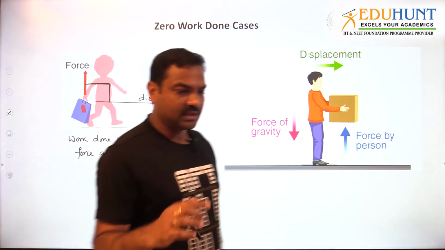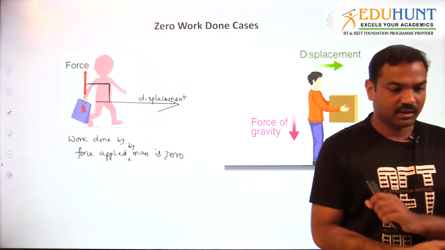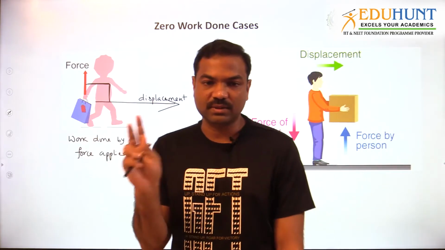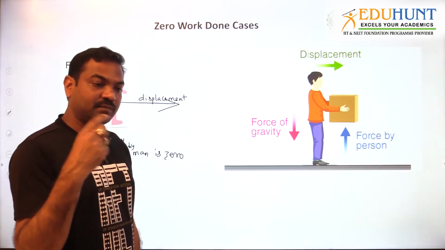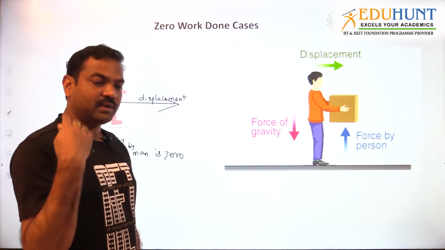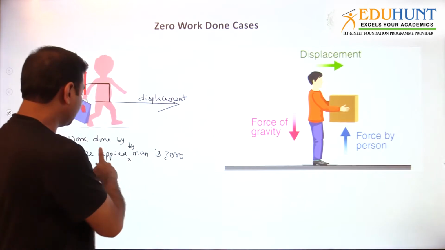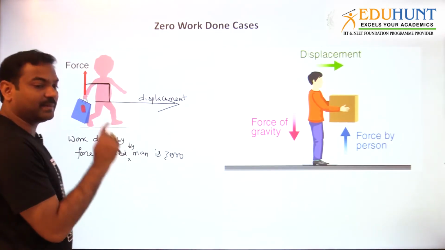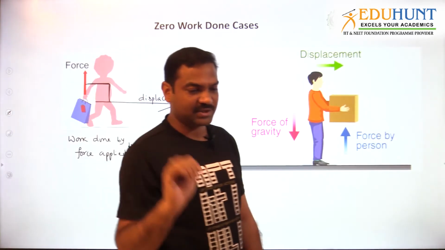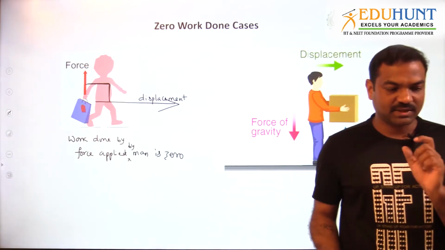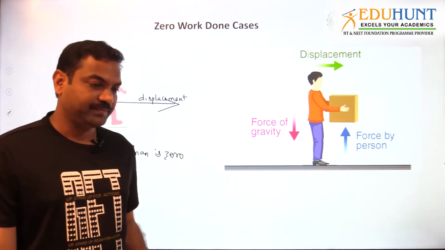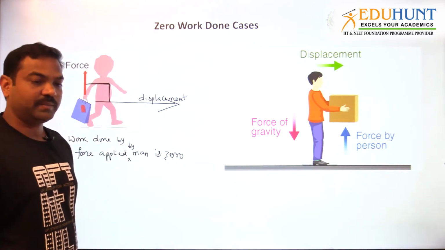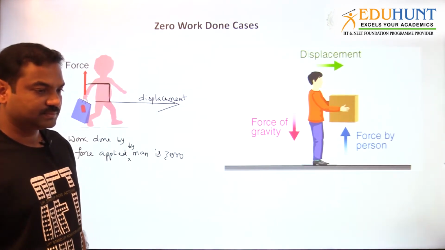See, you have to say the work done by which force is 0. Always don't just say that work done is 0. Don't use the term work done alone. Always use the term like work done by some force, work done by gravity, work done by... See, I wrote work done by force applied by man. I didn't write work done is 0. Okay? So that should be very clear, you should have that clarity. Otherwise it will be a problem when doing the questions.